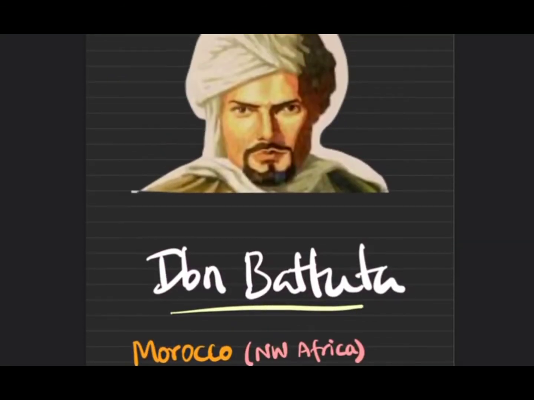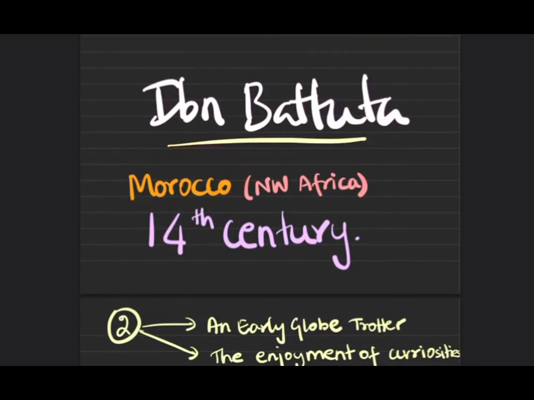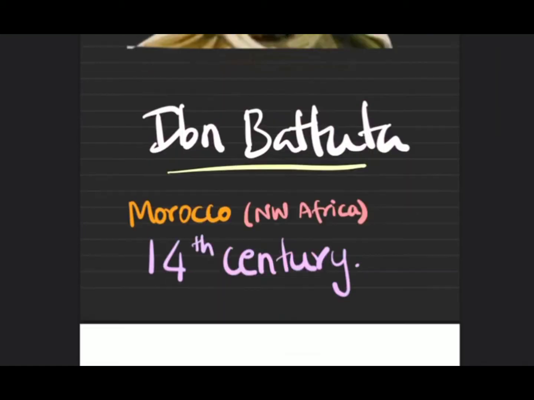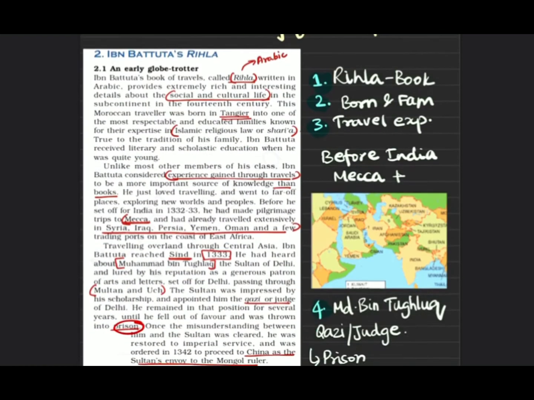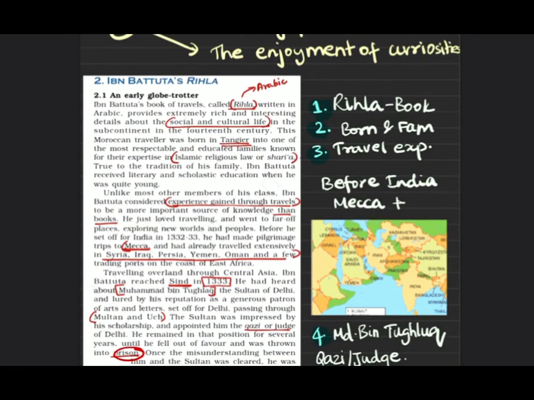Okay, next coming to Ibn Battuta. Ibn Battuta was a Moroccan traveler. He is from a place called Tangier, which is in northwestern Africa. He was a 14th century traveler. This very person is Ibn Battuta. Now we will be talking about two subtopics. In the first subtopic, you can see clearly there is a mention of his place of birth, family and the book he has written.